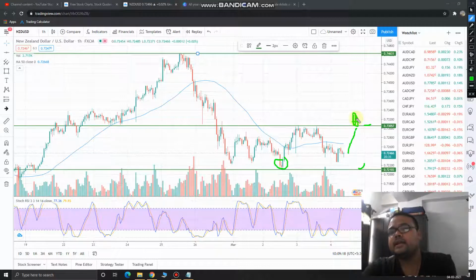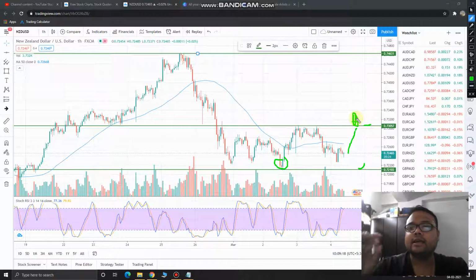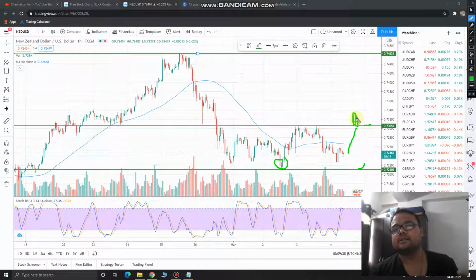In that case, if you see that market is showing a breakout, just wait for 1 hour. Let the market stay above the resistance for at least 1 hour. Let the market feel comfortable above the resistance. If after 1 hour you see that market is comfortably trading above the resistance, then buy. Let the resistance become the support.